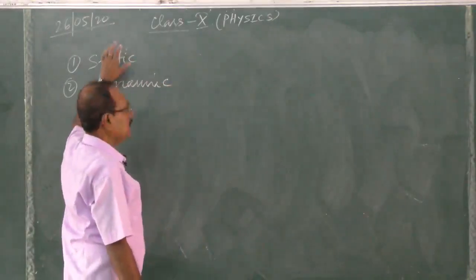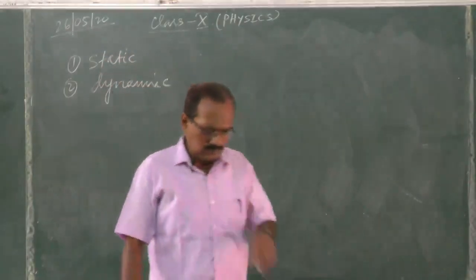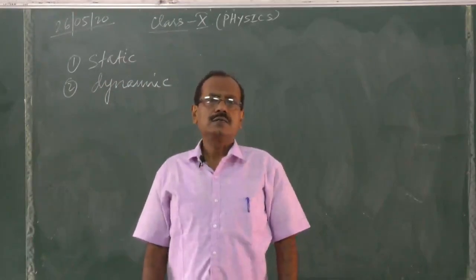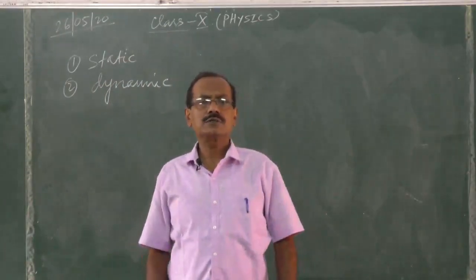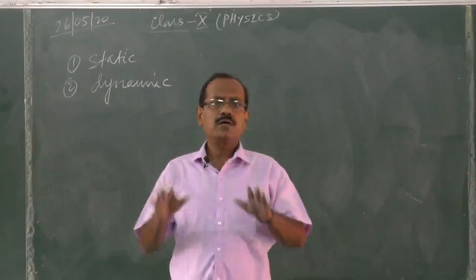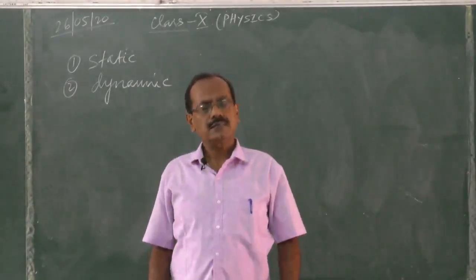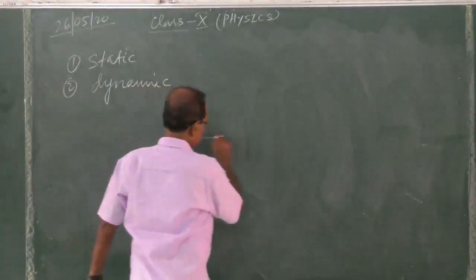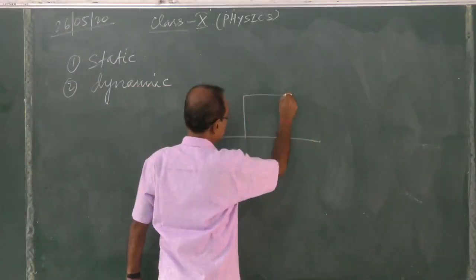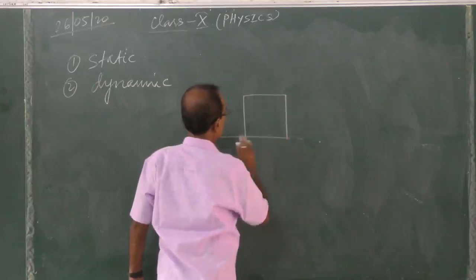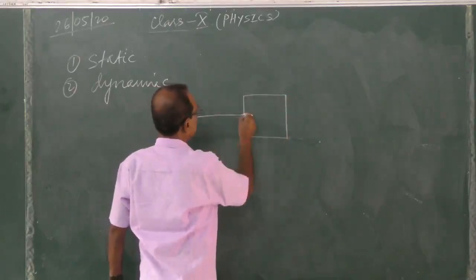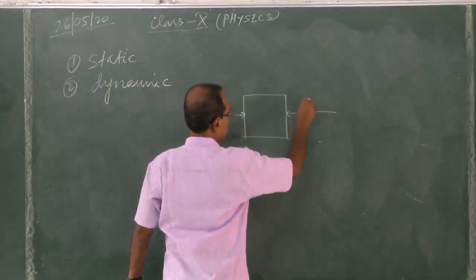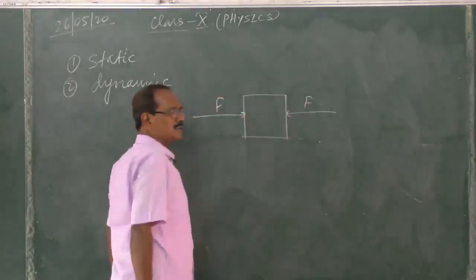Static equilibrium is when there are a number of forces acting on a body, the total resultant force is 0 and the body will be at rest. Okay, just one example. This is a body. We are applying a force in this direction F and in this direction also F. Both are equal and opposite.